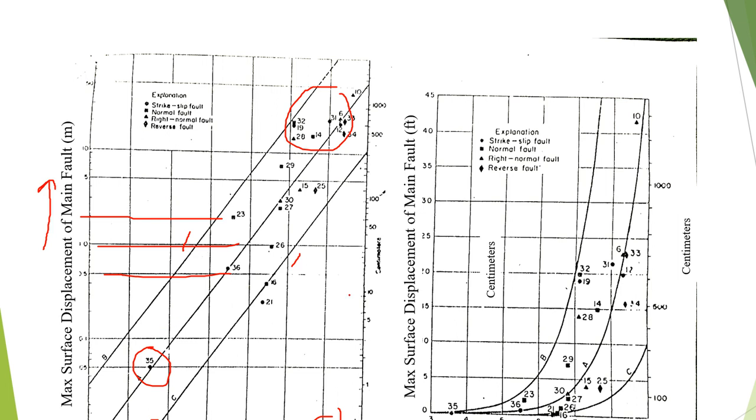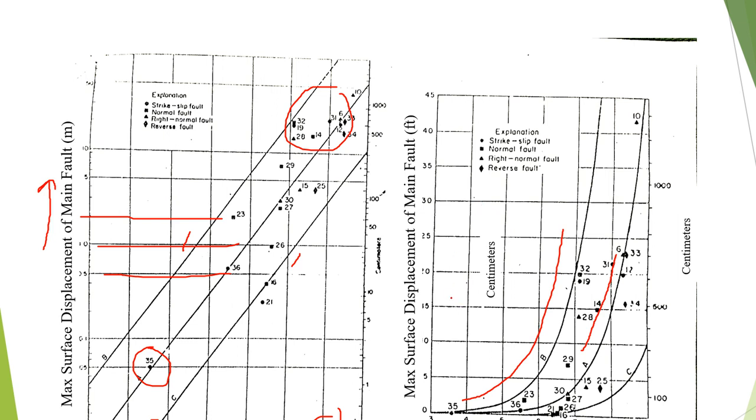Similarly, if you plot the same graph on an arithmetic plot, where we do not have a logarithmic scale, the relationship is like that. It is not a straight line, but we have an exponential growth in the value of the displacement.